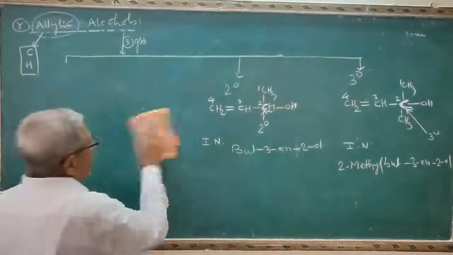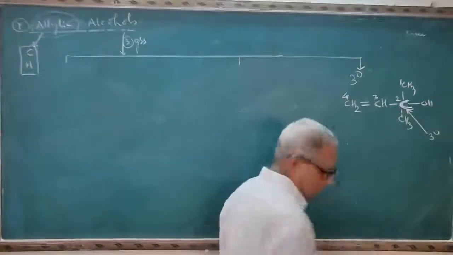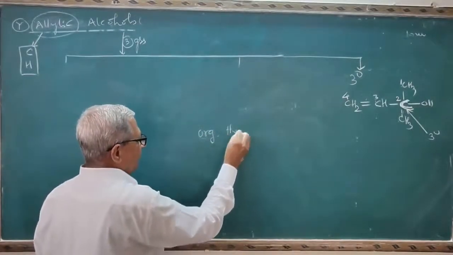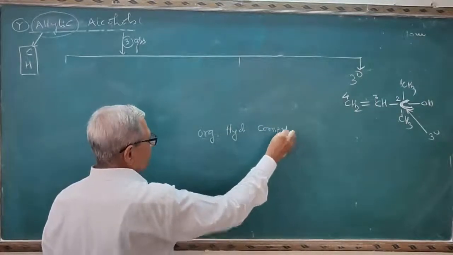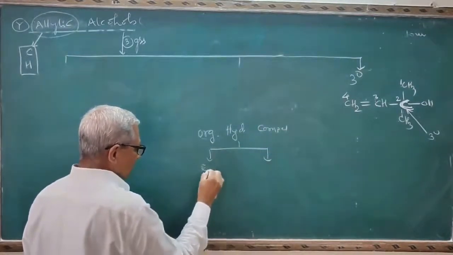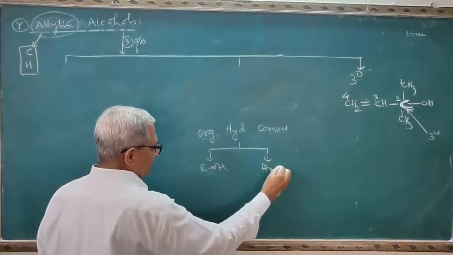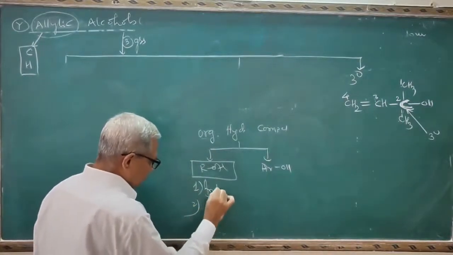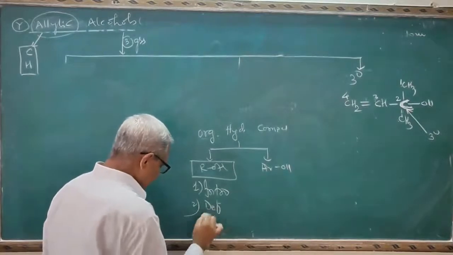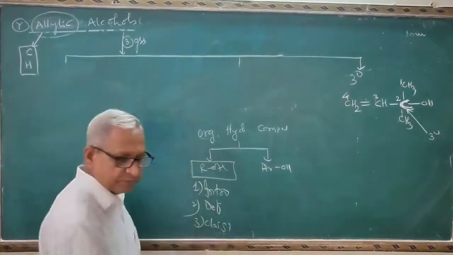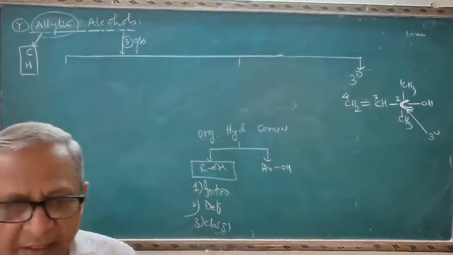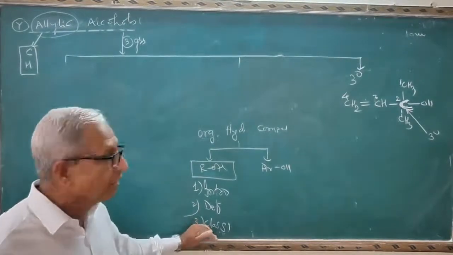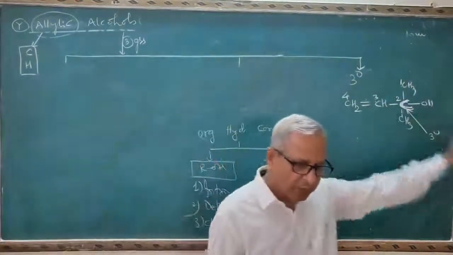Now I will take a brief revision of what we learned today. We learned organic hydroxy compounds. These are of 2 types: one is alcohol and second is phenol. In alcohols, we today learned 2 important points: introduction, definition, and third point, classification. In classification, we completed only aliphatic and allylic alcohol. In the next lecture, I will start benzylic alcohol, dihydric, trihydric, and polyhydric alcohols.